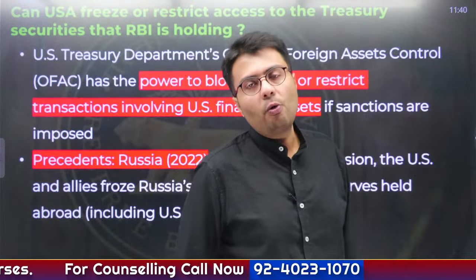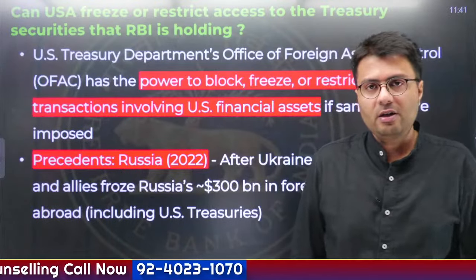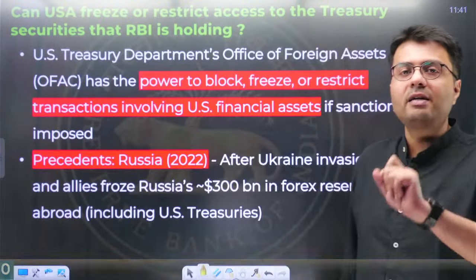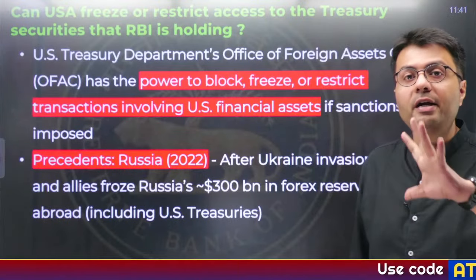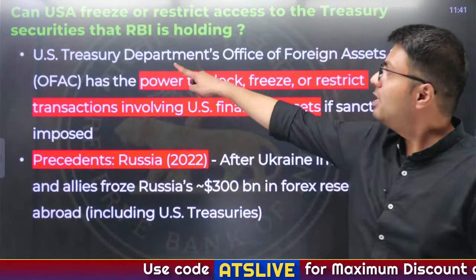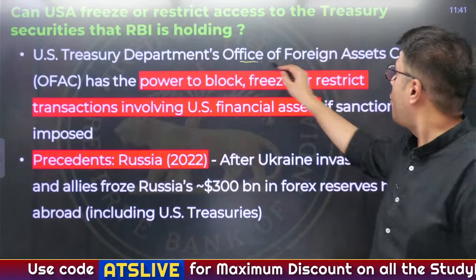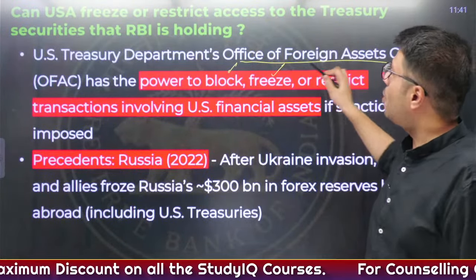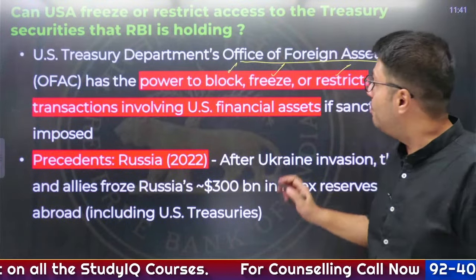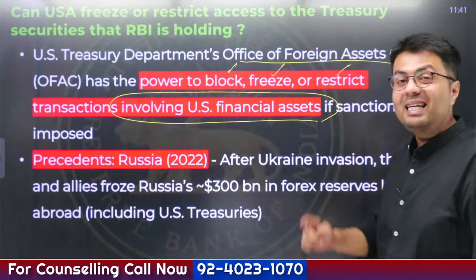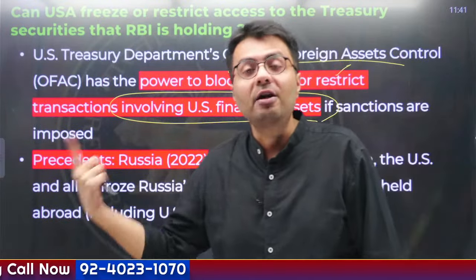Now, why is RBI reducing its holdings of US Treasury securities? The reason is that the US can technically restrict the access of any third country using their government securities, and this happened in the case of Russia. The US Treasury Department's Office of Foreign Assets Control has the power to block, freeze or restrict transactions involving US financial assets like government securities if the US imposes sanctions on a country.